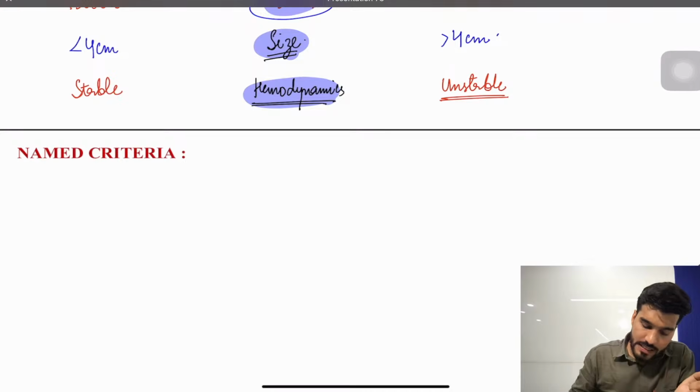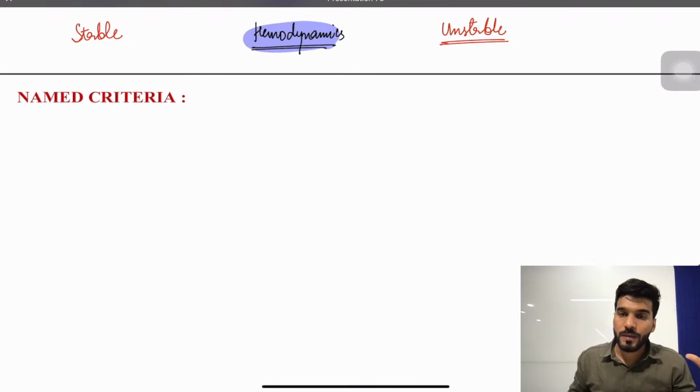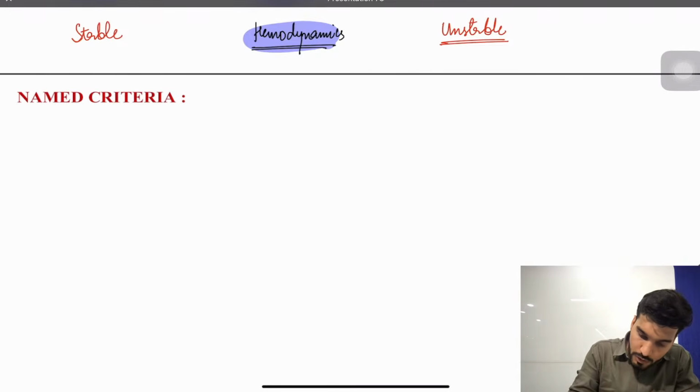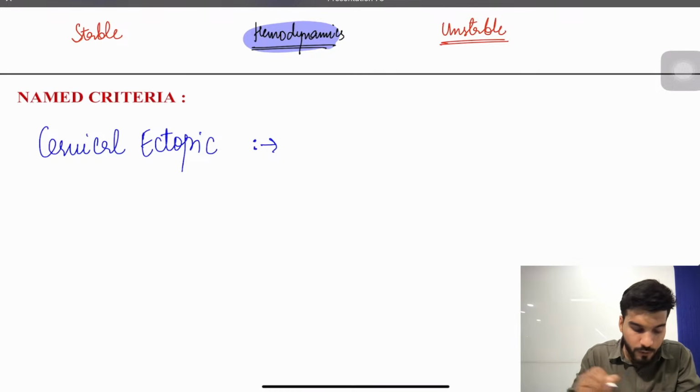Now in NEET PG the question was asked, there are different criteria for an ectopic. This ectopic pregnancy, rather than the fallopian tube, can be in the cervix, in the abdomen, or in the previous cesarean scar. So we have different types of ectopic pregnancies and criteria. My first question to you: if there is a cervical ectopic, what will be the criteria?